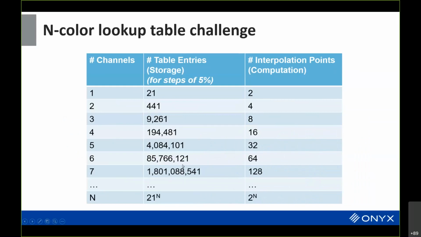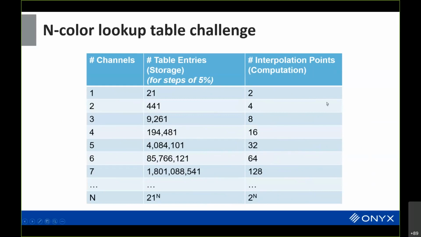Oh no, that's not 4. This would be for every 5%, not every 33%. Sorry. If you start with 5% combinations and I have just one dimension, I have 21 entries because you have white and then every 5% going up.